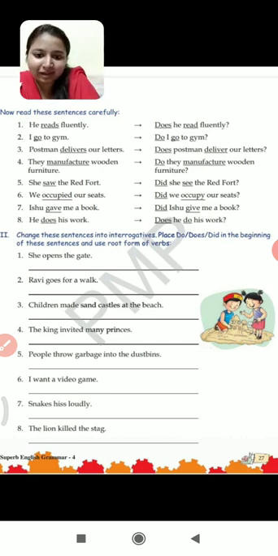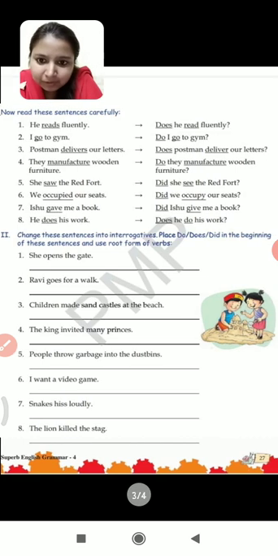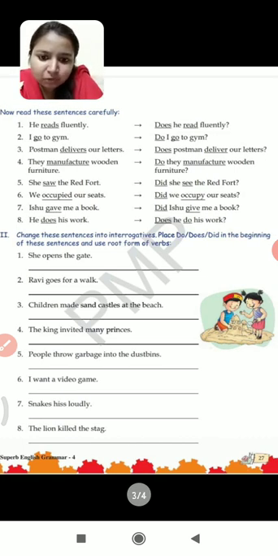Now we have an exercise based on these rules. What you have to do here, change these sentences into interrogatives. Certain sentences are given and you have to change these sentences into interrogatives. Place do, does, did in the beginning of these sentences and use the root form of the verb. And children, I think you are already aware of where you have to place do, does and did, how you have to use these words. So with the help of that chart that I showed you just now, you can easily do this exercise.